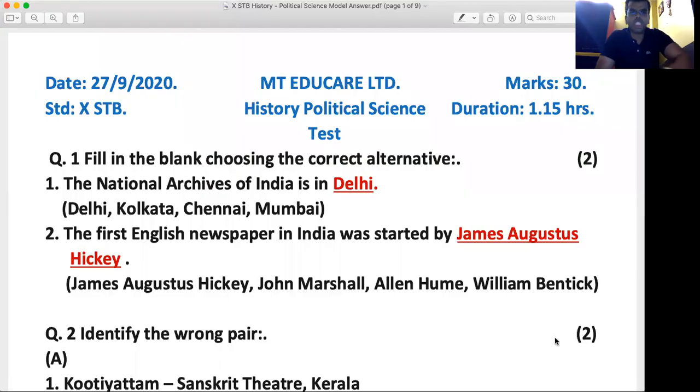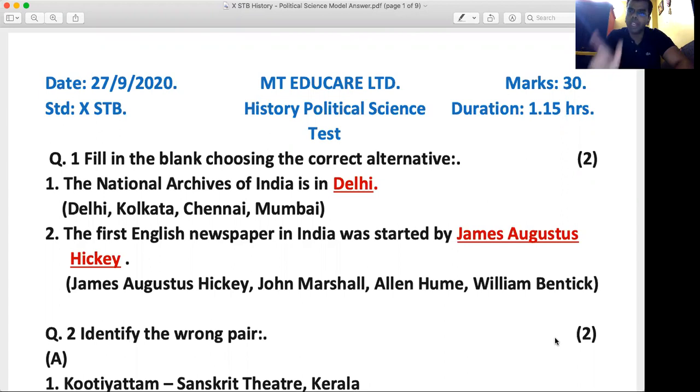The very first question in the paper was fill in the blank choosing the correct alternative for 2 marks. That means there were two questions. The very first question was the National Archives of India is in dash. The answer is Delhi. Students, whenever it is a fill in the blank question, see to it that you write the complete statement, followed by writing the blank and not just writing the blank, underlining the blank also. If you follow this complete step, only then you deserve to get a complete 1 mark.